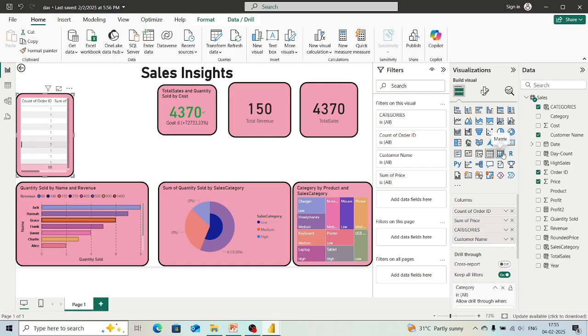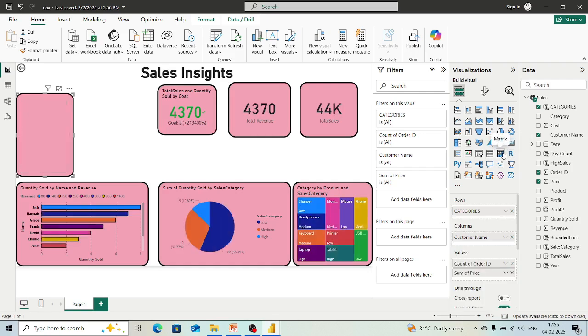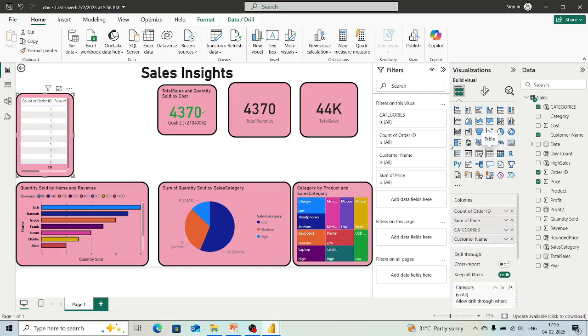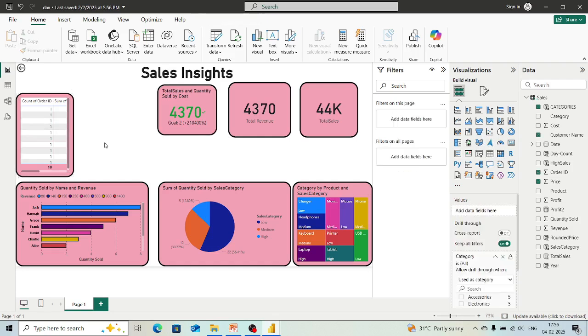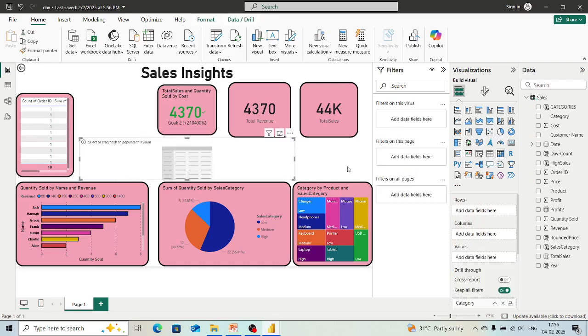Now here we have the option of this matrix. Oops, I have selected within that only. So these things happen, okay. What you can do is select that again, come here, select on this canvas, and then you can take this matrix. Now here you can see it has automatically adjusted, but we can change it also. Here we have the option of rows, columns, and values.